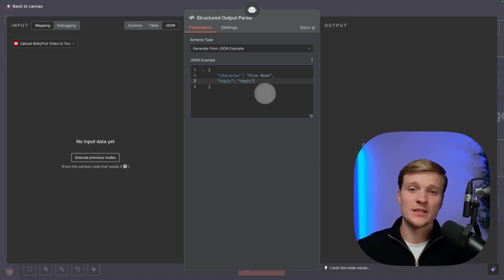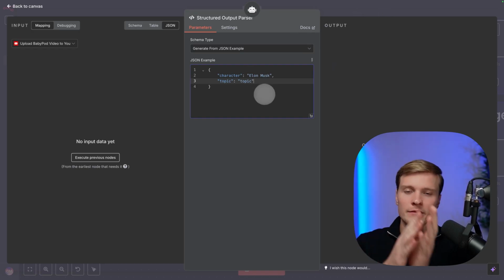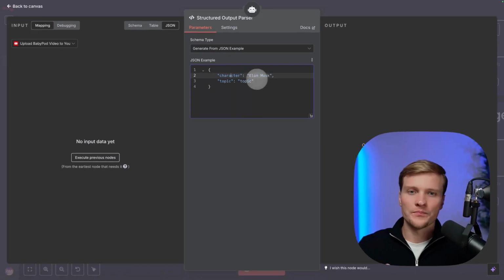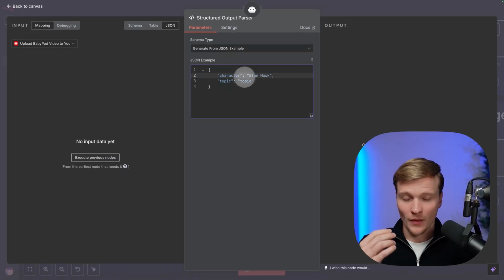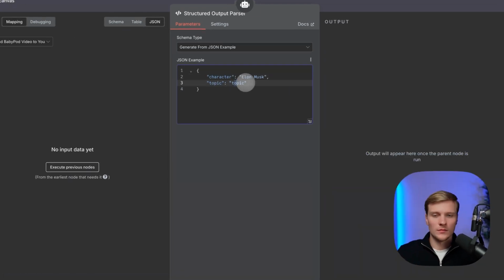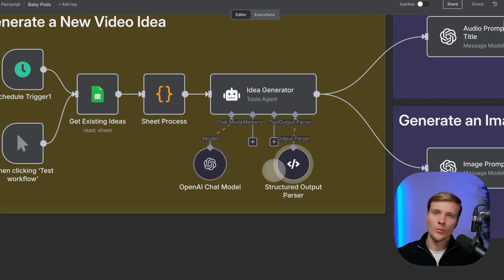And JSON is basically like keys and values. The key is character, Elon Musk. Key is character and Elon Musk is the value. Then the topic is the key, then here the topic is the value. It's just a template for the agent to understand the format in general.